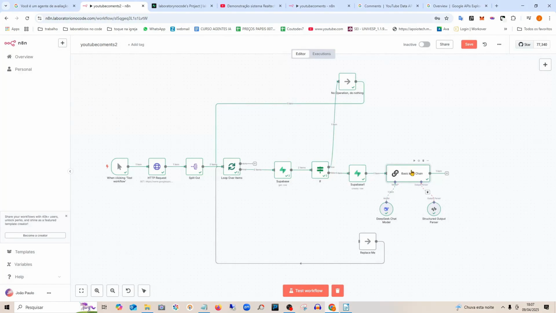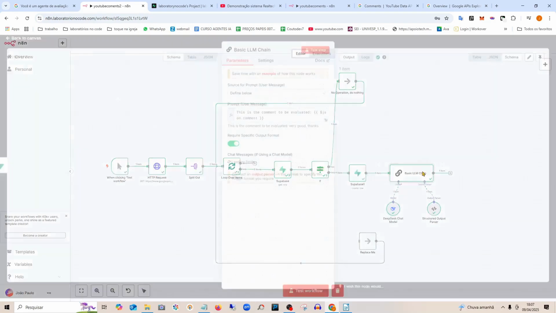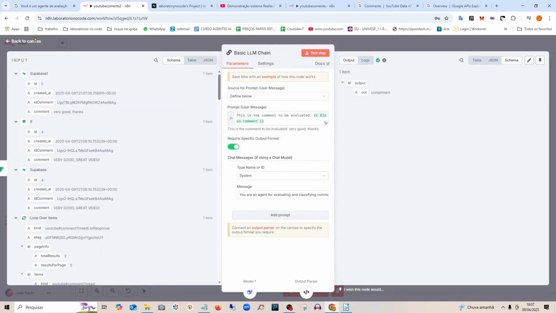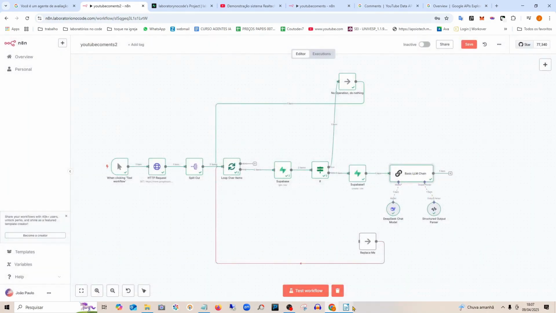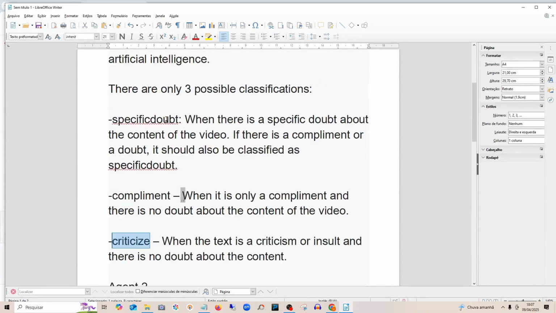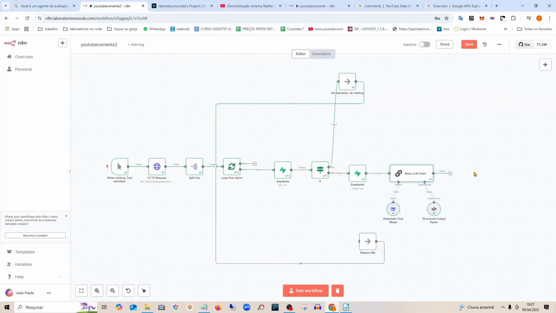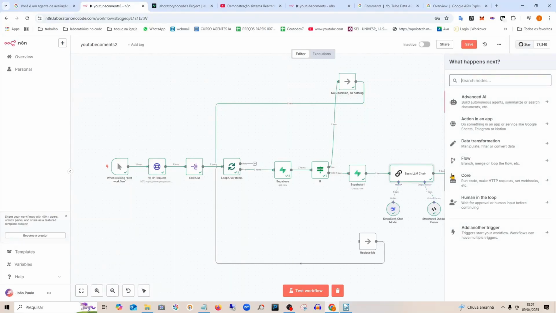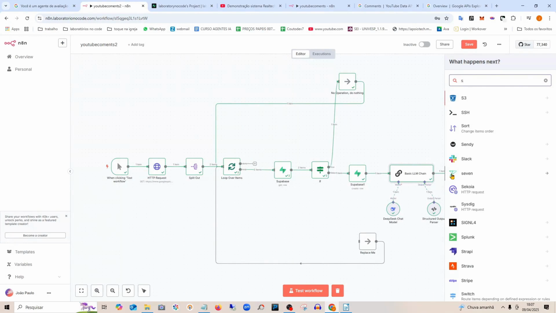When I structure the output, it only serves to evaluate what the output is here. Look, it will always be one of the outputs that I placed here in the prompt for it to respond. It will come out like this, or like this, or like this. So since it came out here, we are going to put a switch to handle each output individually.